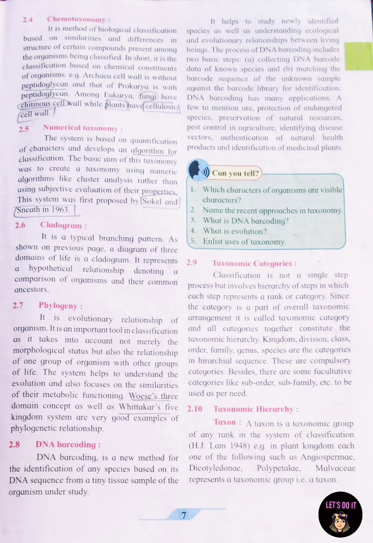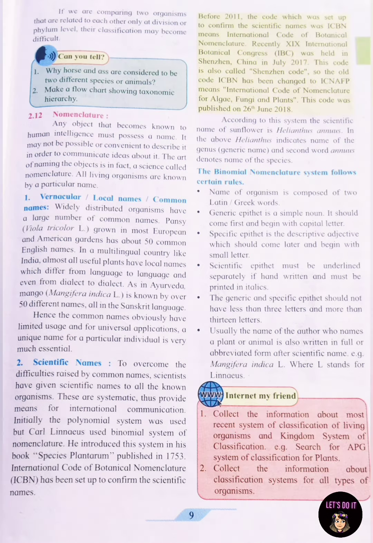2.10 Taxonomic hierarchy. Taxon. A taxon is a taxonomic group of any rank in a system of classification, by H.J. Lam in 1948. Example, in plant kingdom, each one of the following, such as Angiospermae, Dicotyledonae, Polypetalae, Malvaceae, represents a taxonomic group, that is taxon.